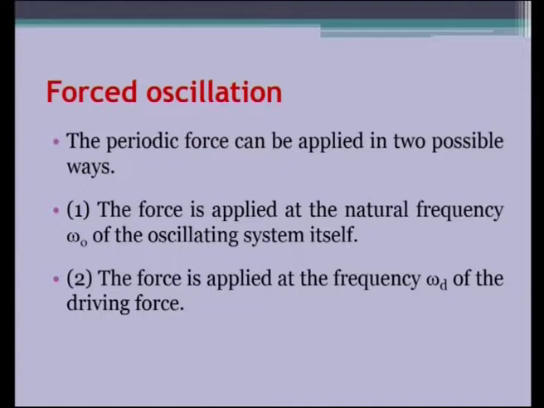The system itself will have a natural frequency that is marked here as omega naught. The rate at which we apply the force or the energy is supplied happens at a particular frequency, that is represented here as omega d, the driven frequency. So, this is what is mentioned here as omega d. So, there are two possible ways in which the force can be applied.